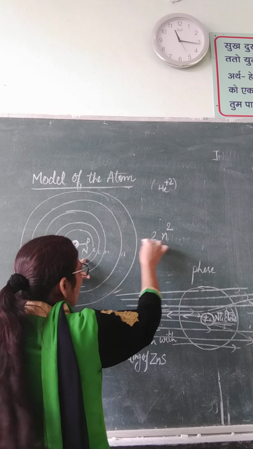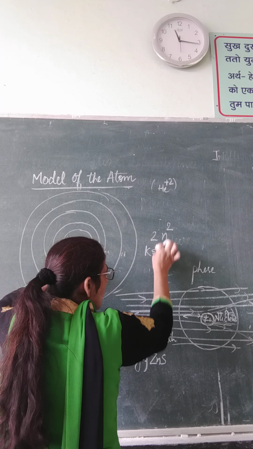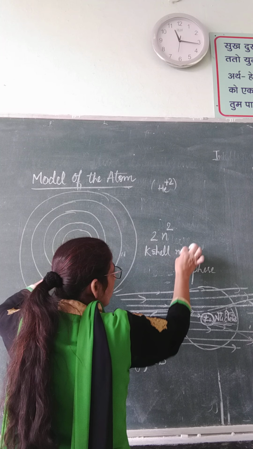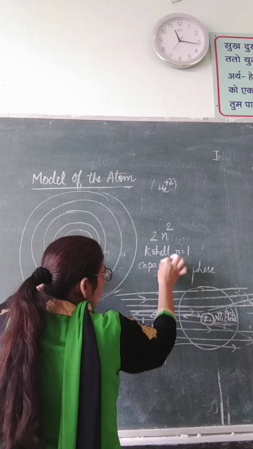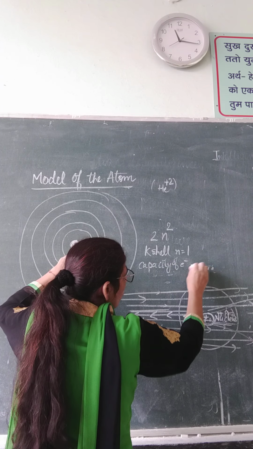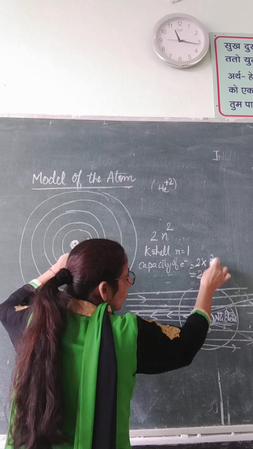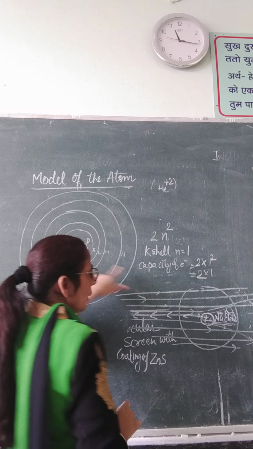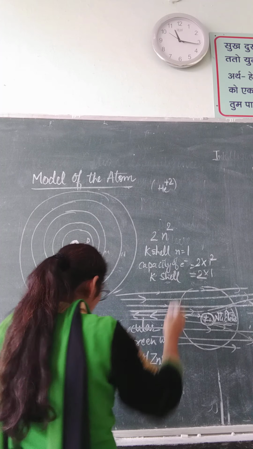K is the first shell, with n equal to 1. So its capacity of electrons is 2 into 1 square, which is 2. So only 2 electrons can come in the K shell.